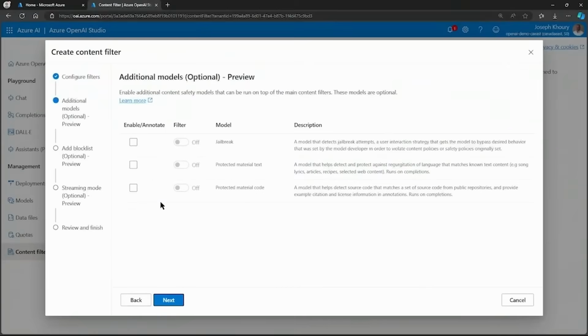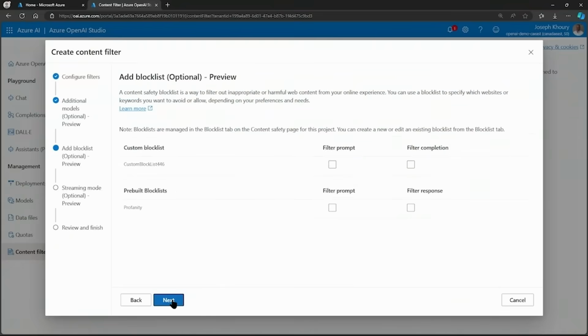We'll enable Jailbreak. If a user tries to issue a prompt to bypass some protective behavior, like say for instance to ignore ethics and responsible AI, it would be detected. We can also enable protected material text and protected material code. We won't do that for this demo though. I'll just select Next.